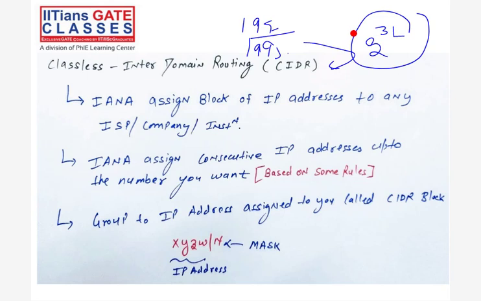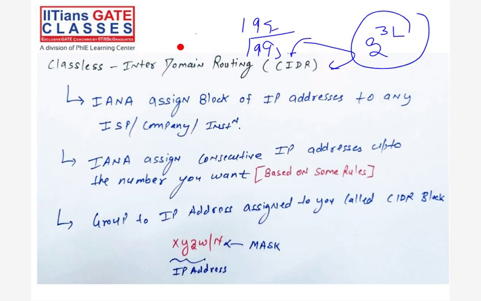Right now, whatever we are doing on the internet, on our laptops, with internet service providers, companies or institutions, they are all using the same technique, CIDR. This is the practical thing, whether it is Airtel, Jio or Vodafone. The questions come from this topic most of the time. So classful is the old concept, and this is the latest which we are using.